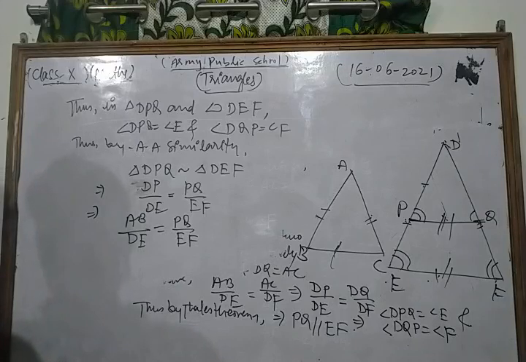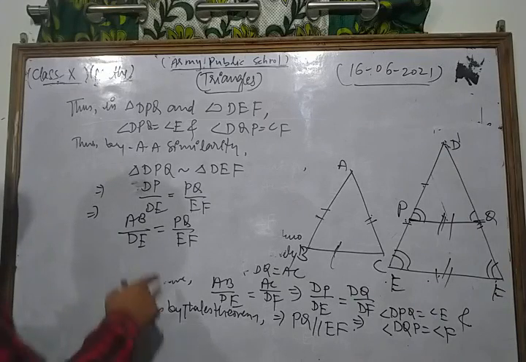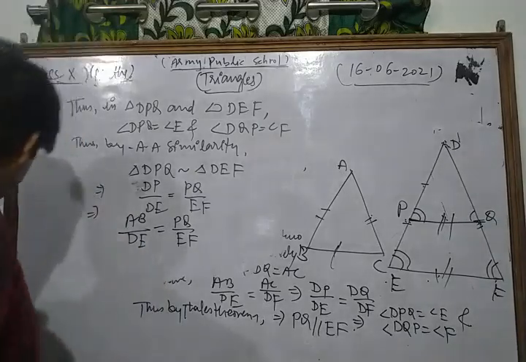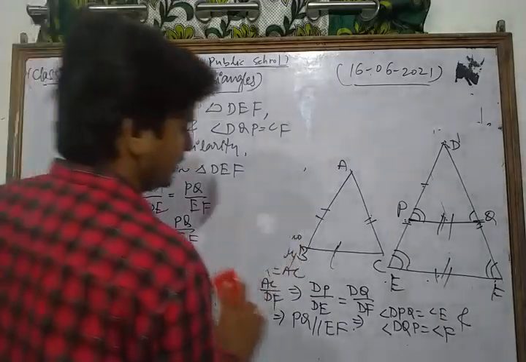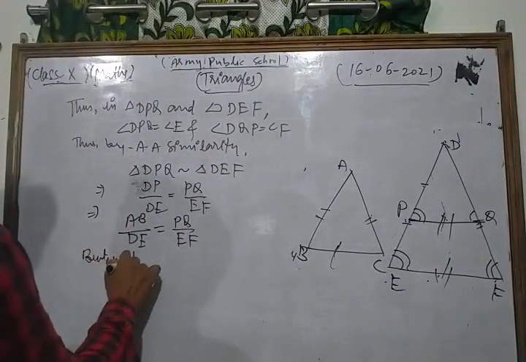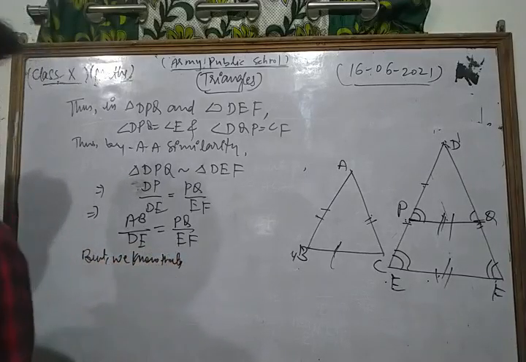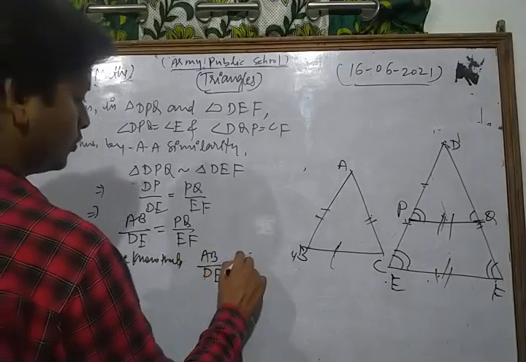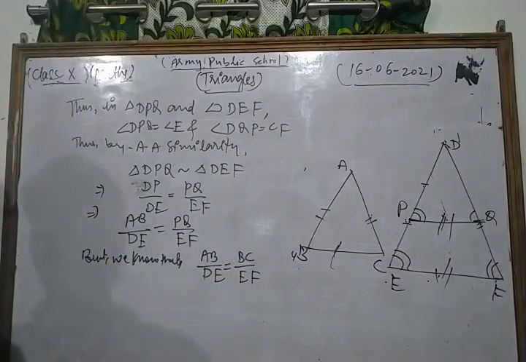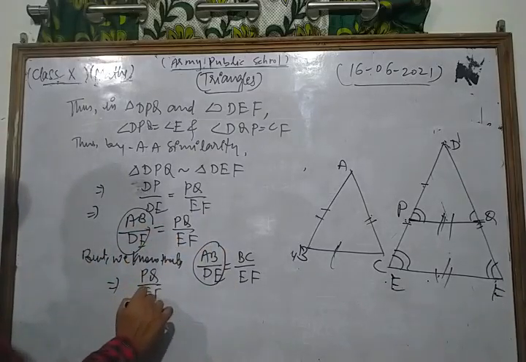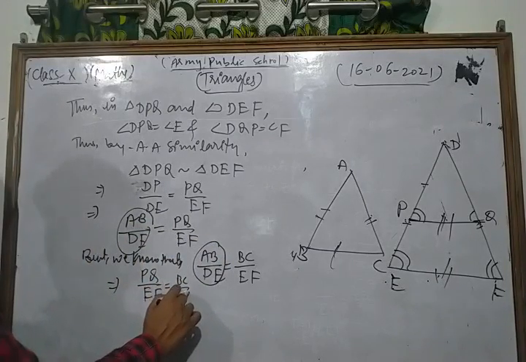But we know that AB upon DE is equal to BC upon EF, which is already given, since the sides are proportional. From these, PQ upon EF is equal to BC upon EF.